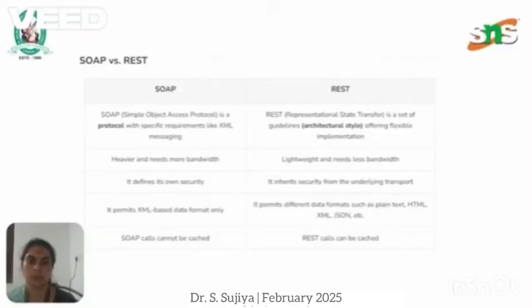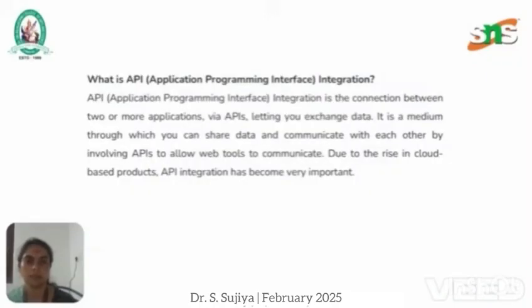SOAP permits XML-based data formats only, whereas REST permits different data formats such as plain text, HTML, XML, and JSON. SOAP calls cannot be cached, and REST calls can be cached. So this is the difference between SOAP and REST.